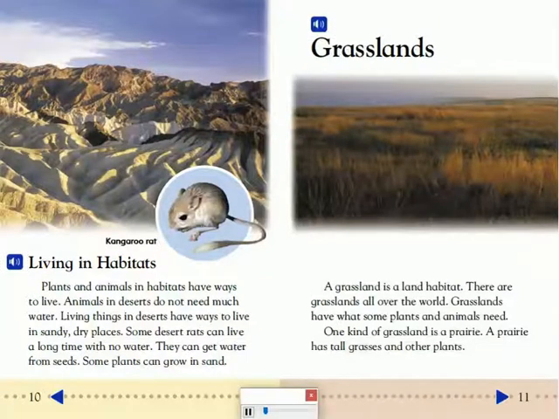Grasslands. A grassland is a land habitat. There are grasslands all over the world. Grasslands have what some plants and animals need. One kind of grassland is a prairie. A prairie has tall grasses and other plants.